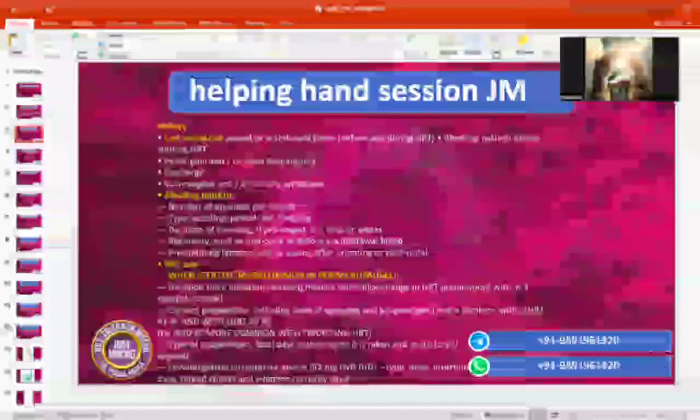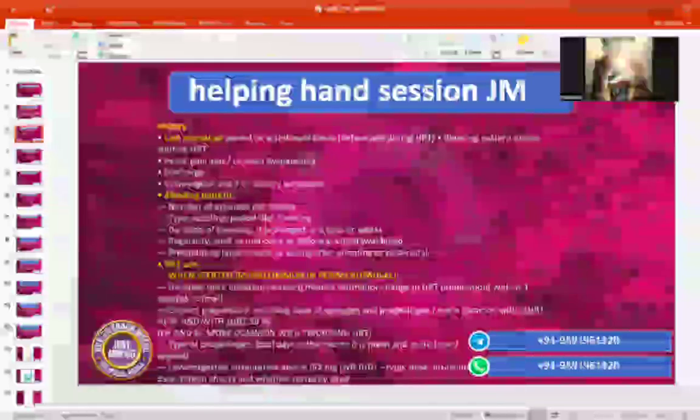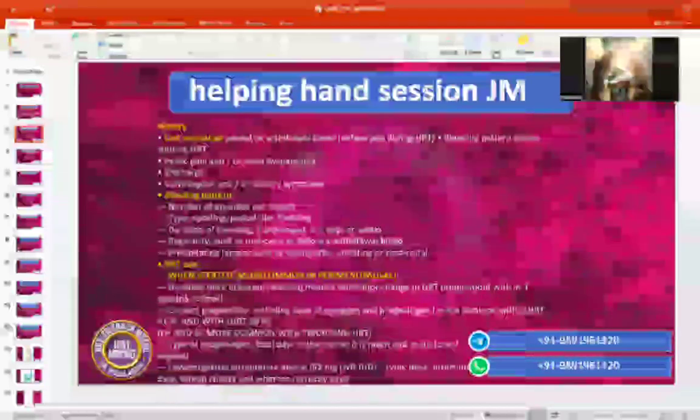Then we also have to see what type of progesterone she is on, whether norethisterone, medroxyprogesterone, or LNG. If she is on IUS, then there are fewer chances. And also, thereafter, we have to see whether she is taking it regularly and she's compliant with the HRT. So yes, we have asked this.